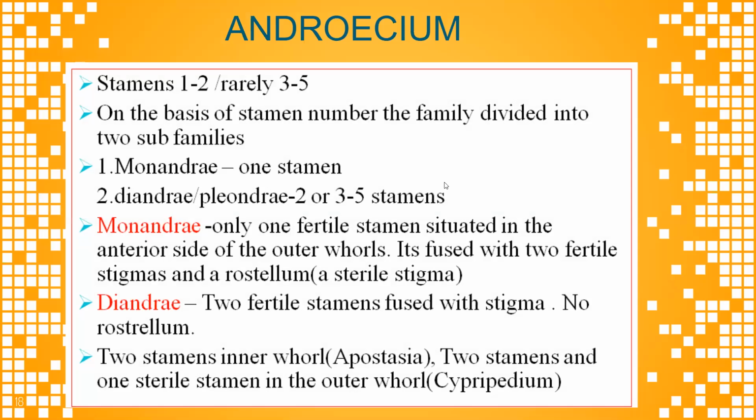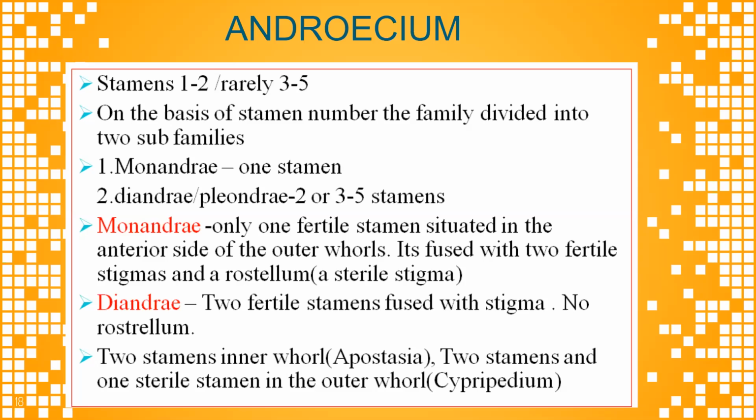Now the androecium. Stamens are 1 or 2, rarely 3 to 5 in number. On the basis of the stamens, the family is divided into 2 subfamilies. It is very simple, students: one is monandrae and the second one is diandrae. Mono means single, di means 2.